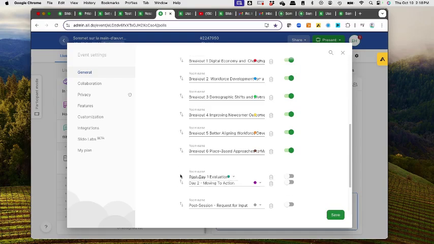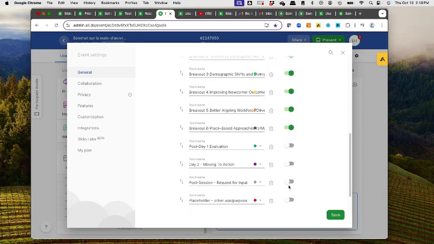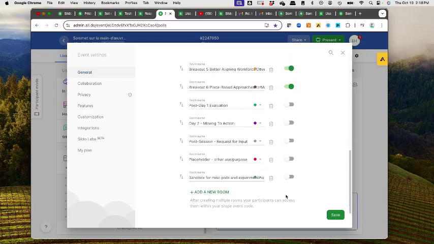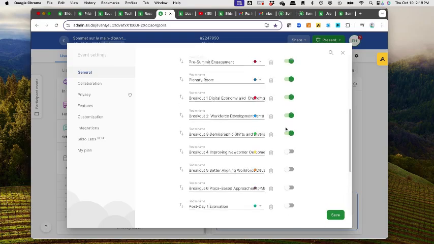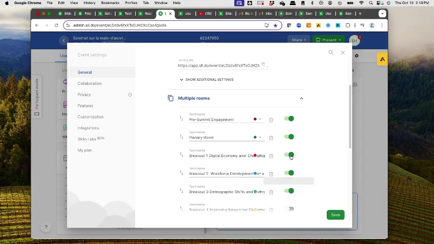And I will take this opportunity to move day 1 evaluation up, but I'm going to turn it off. And you'll see there are a few other breakout rooms that I had created that were not visible. Again, we can turn these off. So the plan would be that during the morning they only see the pre-summit engagement, and after the event starts, we would turn that off, and the only room they would see is the plenary room.